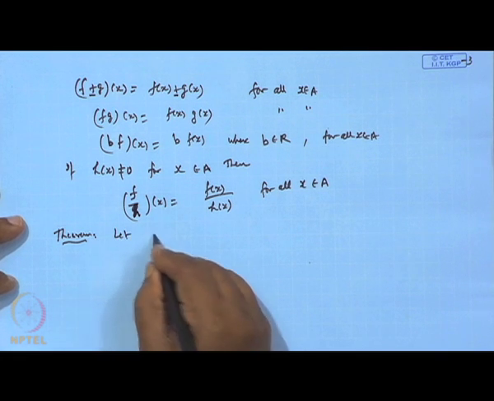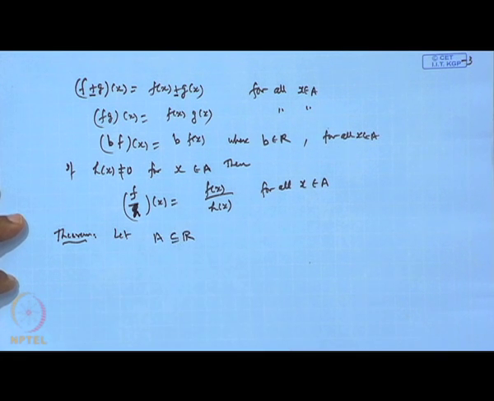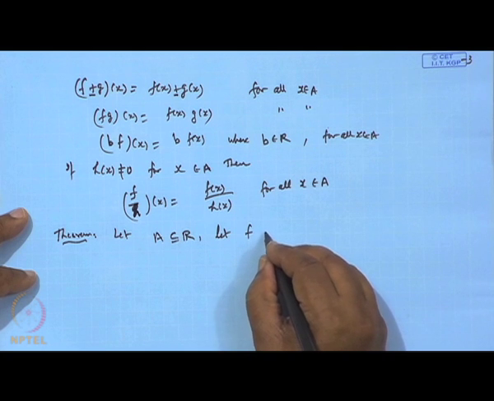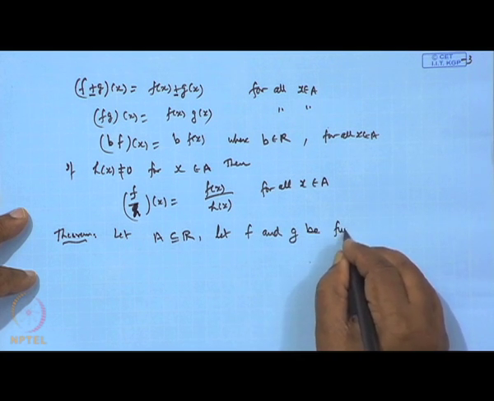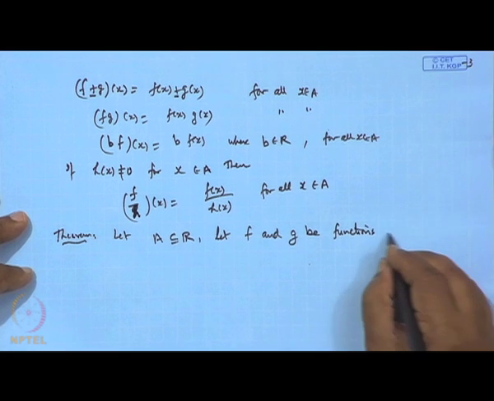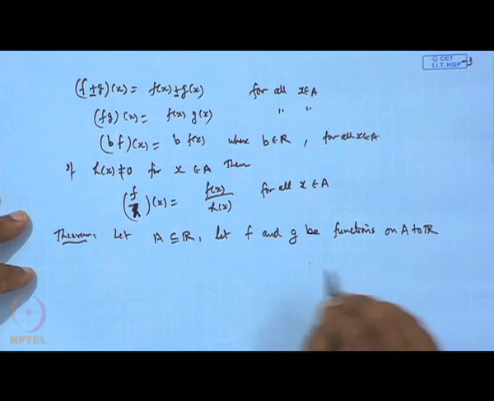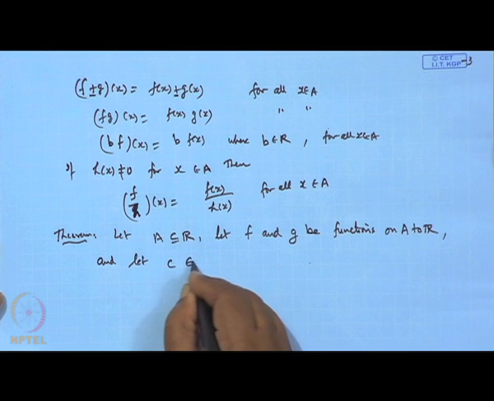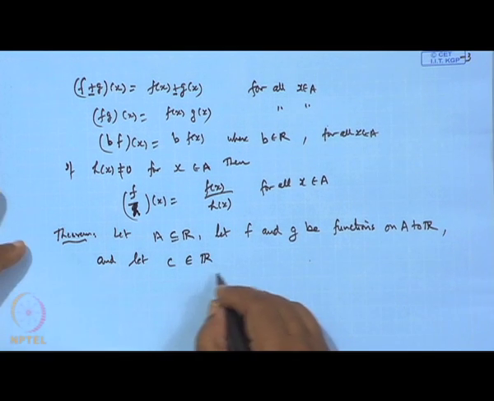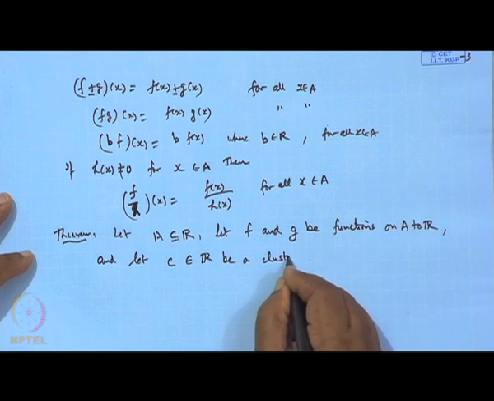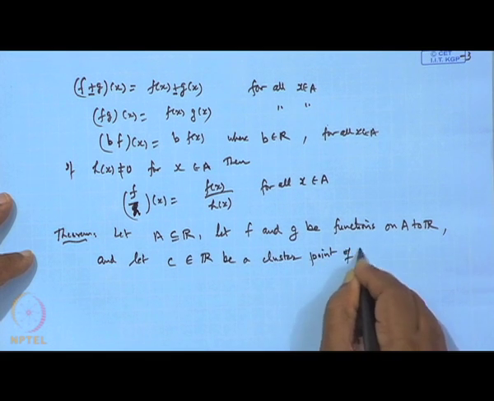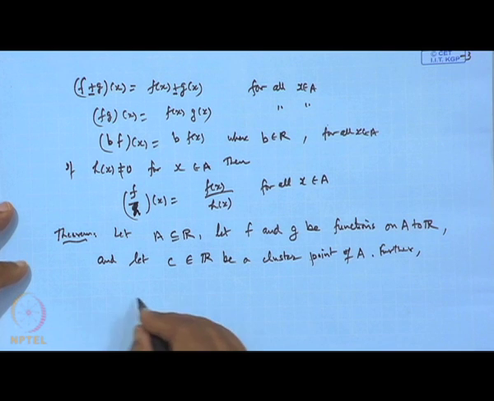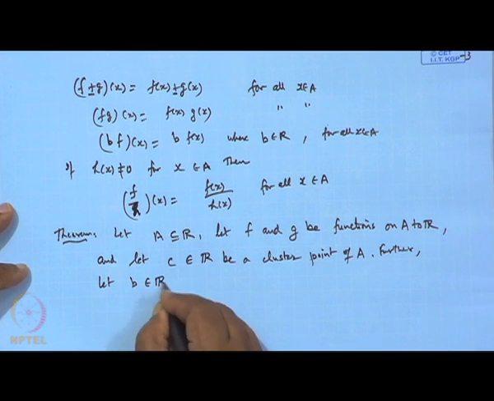Let A be a subset of R, and let f and g be functions on A to R, and let C, a point in R, be a cluster point of A. Further, let B be any real number.